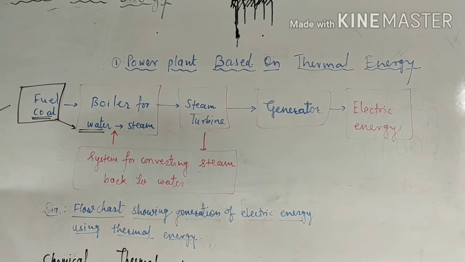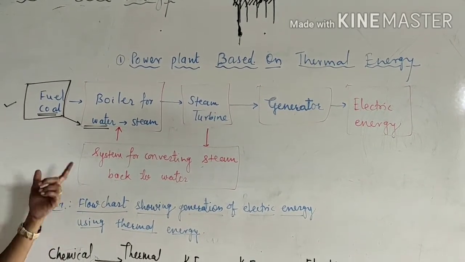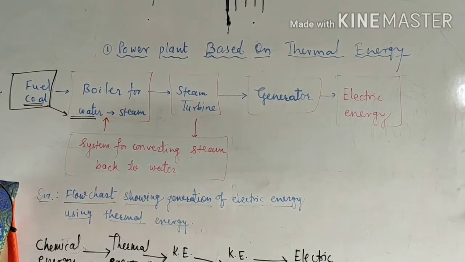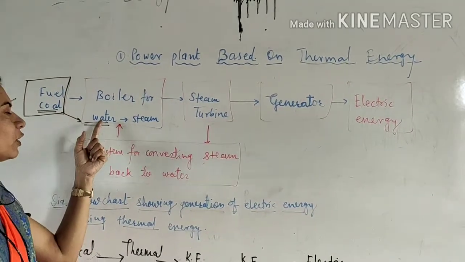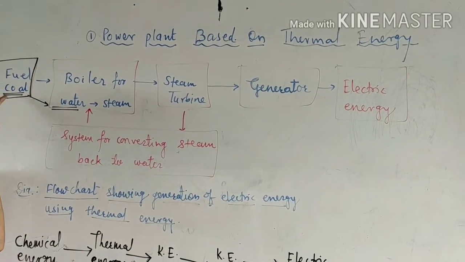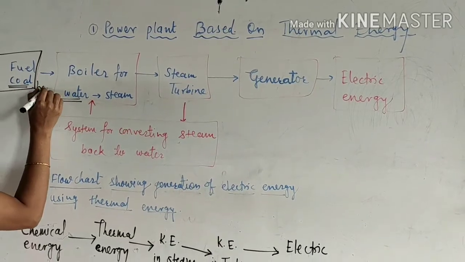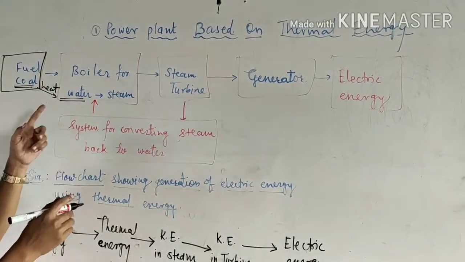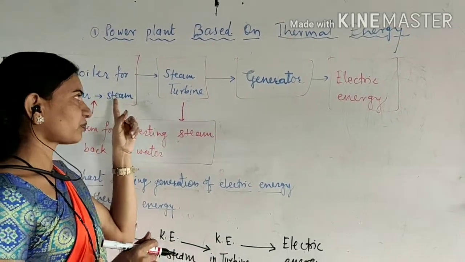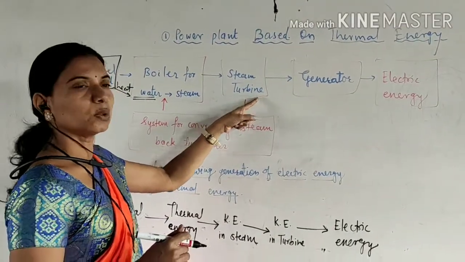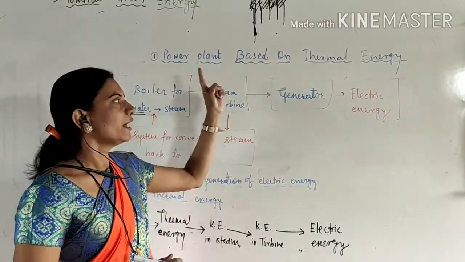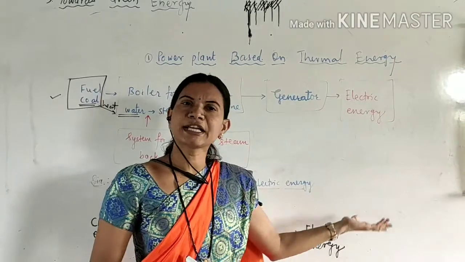When you burn the coal, at that time heat is produced, and with the help of this heat water is boiled, and when water boils then what happens? The steam is formed. So from the water steam is formed in the boiler with the help of coal energy. Then this steam is again used to rotate the turbine, and these turbines are joined to the generators, and when the generator rotates then electric energy is produced.